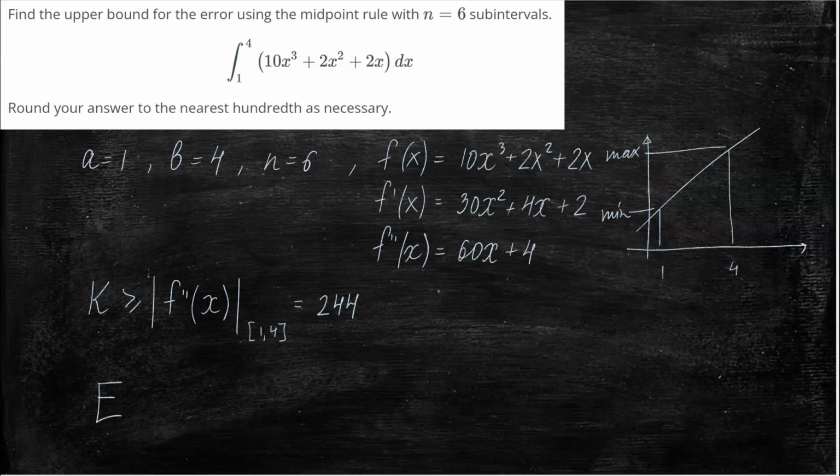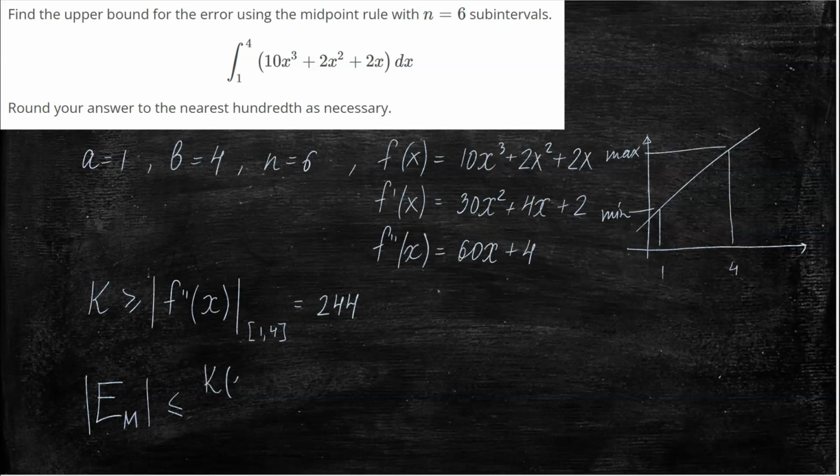So the upper bound for the error in this particular problem is, and we plug everything in. Let me write the formula once again.